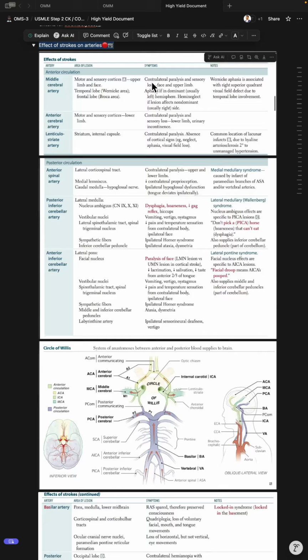Middle cerebral artery supplies motor and sensory cortices for the upper limb and face, the temporal lobe at Wernicke's area, and the frontal lobe at Broca's area. Infarct causes contralateral paralysis and sensory loss of the face and upper limb, aphasia if the dominant hemisphere is affected, and hemispatial neglect if the non-dominant hemisphere is affected. Wernicke aphasia often presents with right superior quadrantanopia.